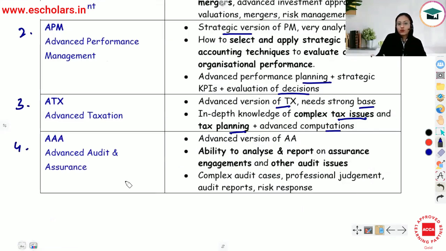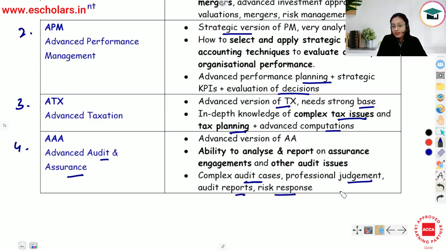And finally, the fourth option is that of advanced audit and assurance. So the audit and assurance you've studied in skill level, uska advanced version hai advanced audit and assurance. So this paper is going to develop the ability of analyzing and reporting in you, right? जो assurance engagements होती हैं या audit issues होते हैं उन्हें actually कैसे analyze करना है, कैसे report करना है, that is what you're going to learn through this paper. So you're going to deal with complex audit cases. You're going to use your professional judgment, and accordingly you're going to prepare audit reports,